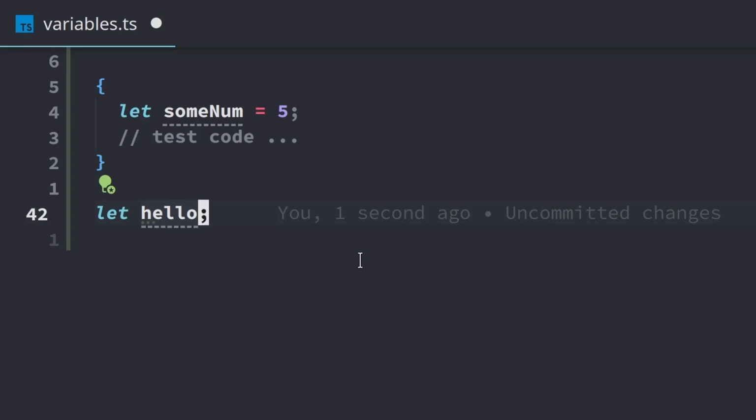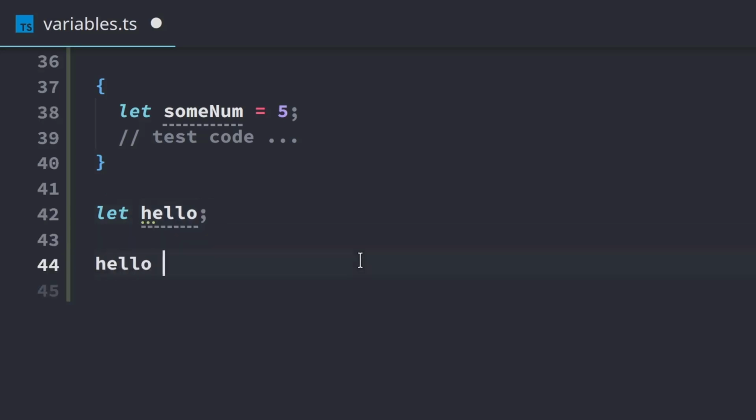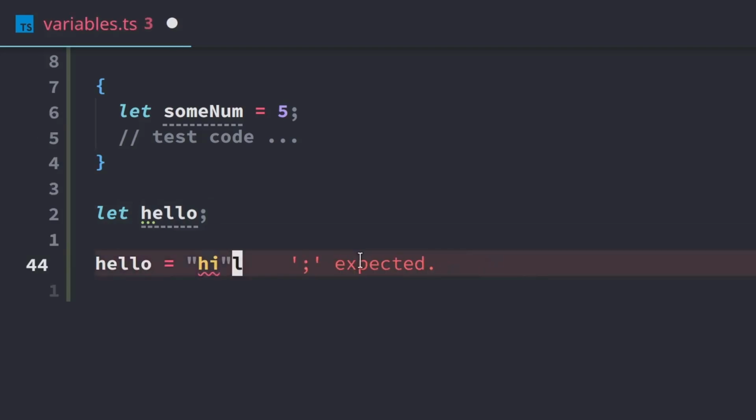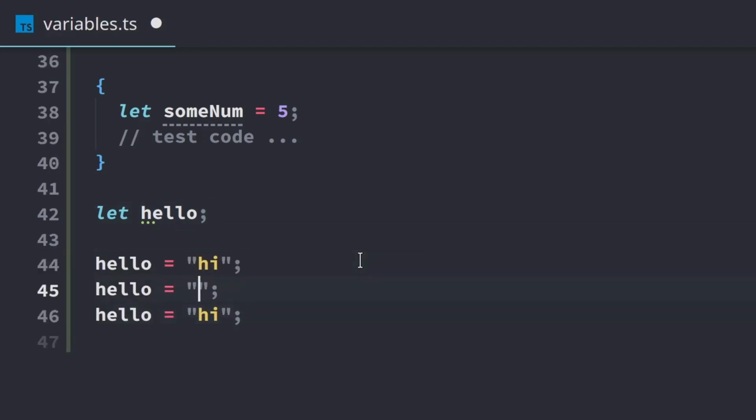Now, one of the reasons you may want to actually make an uninitialized variable is because there would be some cases where you're going to set the data later and you don't know exactly what you want to set it to yet. So let's say, for example, that with our hello variable, we want to have a greeting to greet somebody. And maybe we want to say hi, or maybe we want to say hey, or maybe we just want to say hello.